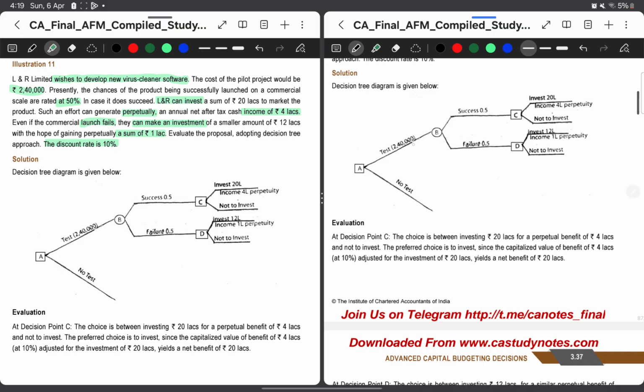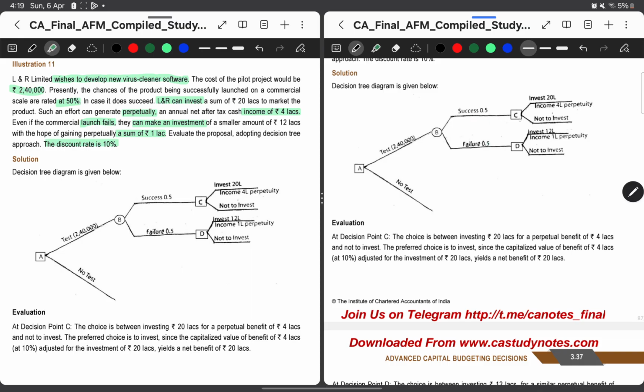As we can see in the question, in case of decision tree approach sums, we always have to prepare this diagram wherein first we have to start with the first decision of developing a software or not. In this case they have mentioned it as test, which is taking up the test or no test. Test in the sense developing, because before developing a software or any kind of project we will test it, right? So testing 2,40,000. After testing I will either succeed in the project or fail in the project. In case I succeed, the probability of 50% they mentioned here.